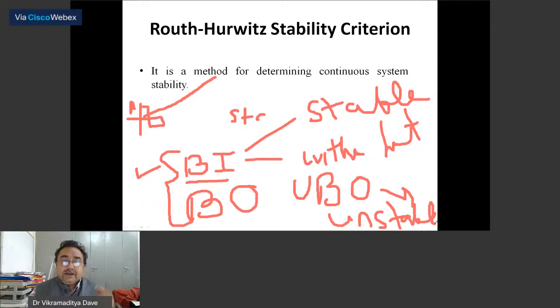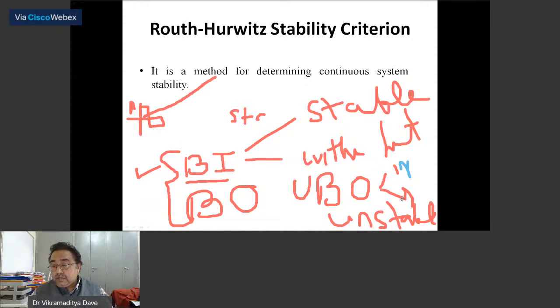For stability, bounded input should give bounded output, and for an unstable system, or people may call it instability, the other word for unstable is instability, if you are applying a bounded input and you are getting an unbounded output, then you call that system unstable. So this is the scientific definition for stability.